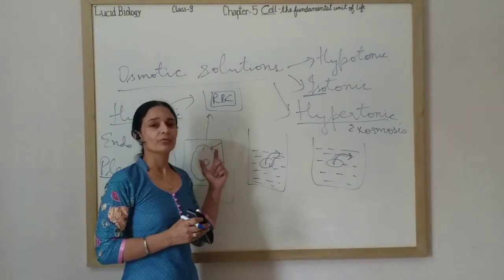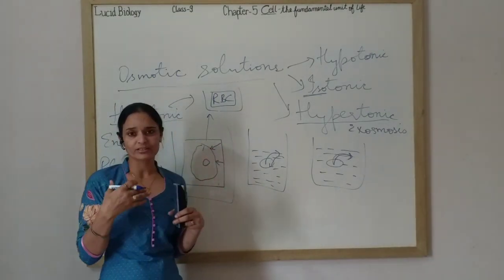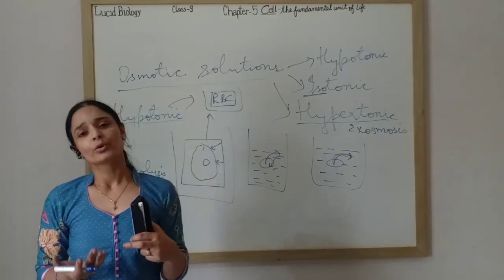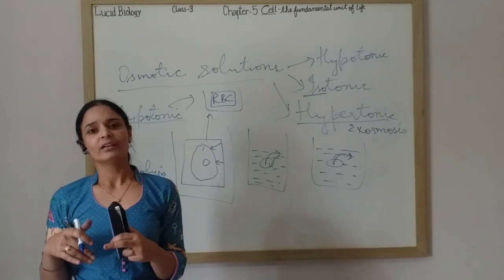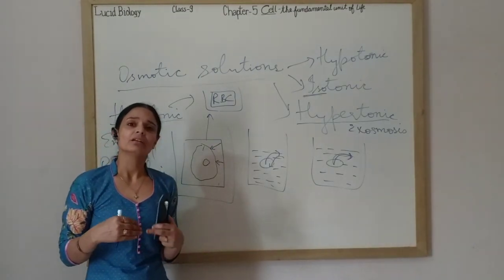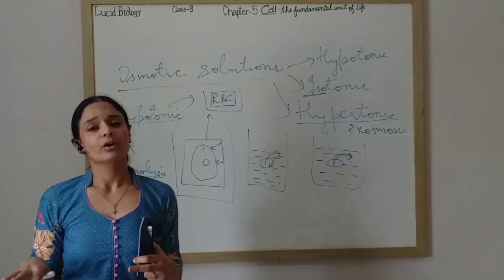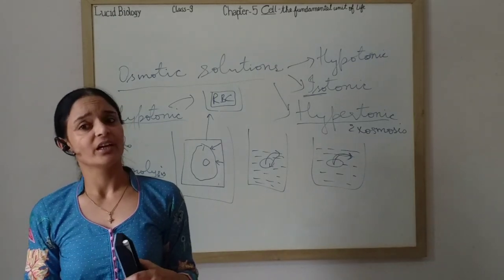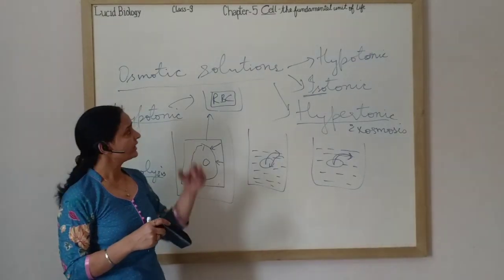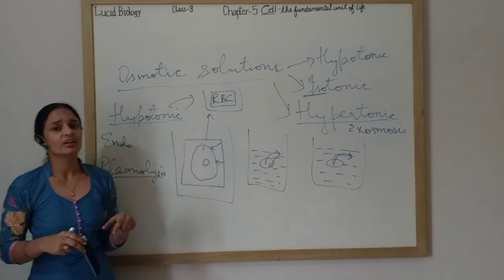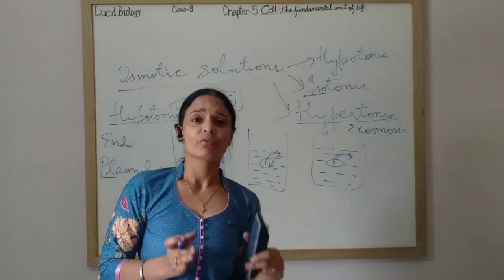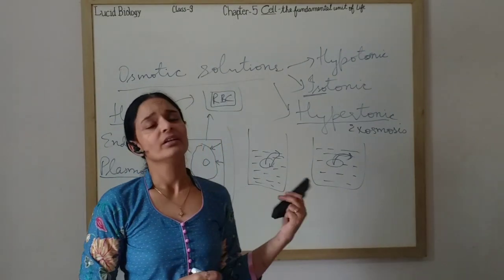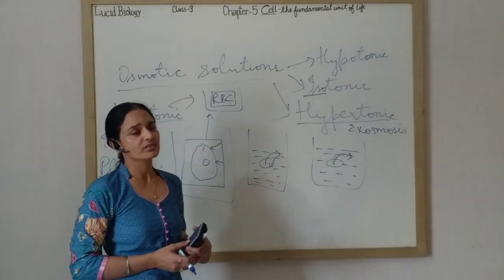And diffusion, that is the exchange of gases within the cell, takes place due to a high concentration of carbon dioxide inside. Carbon dioxide will leave the cell. If the oxygen concentration is higher outside the cell, it will enter the cell. So these two processes, diffusion and osmosis, are very important for the exchange of material. But these two differ. Now we are going to study the differences between diffusion and osmosis in detail.